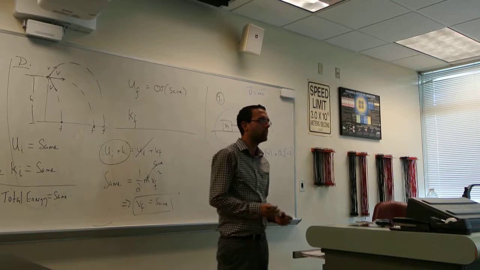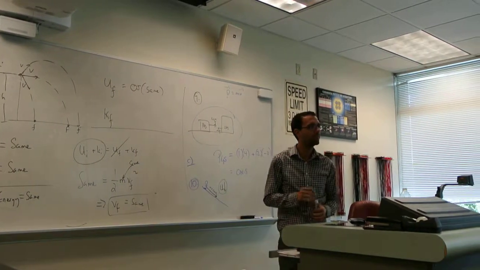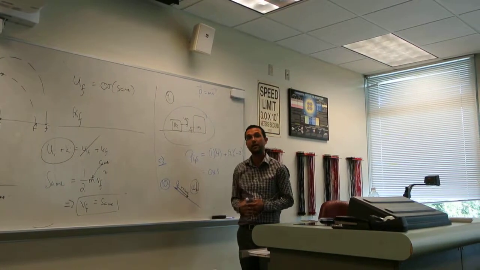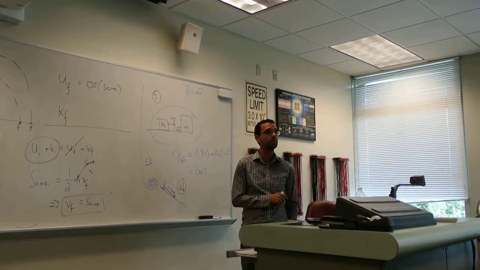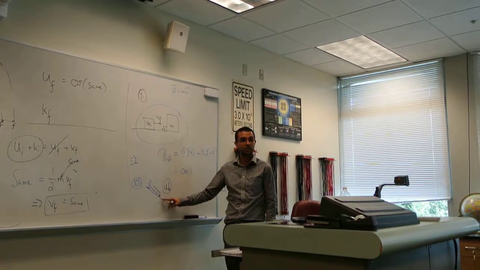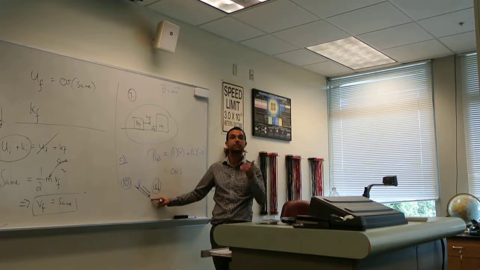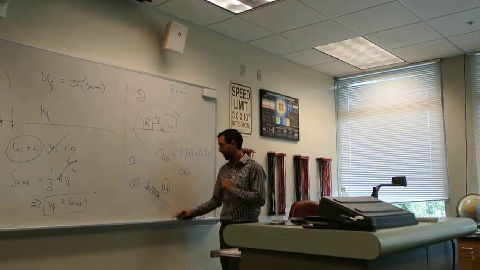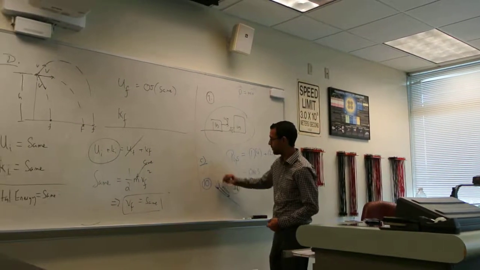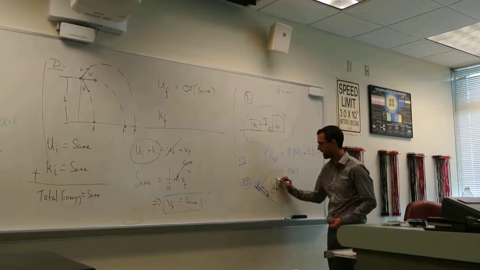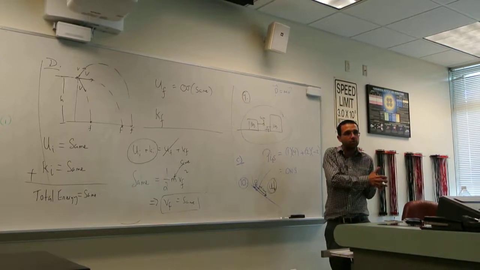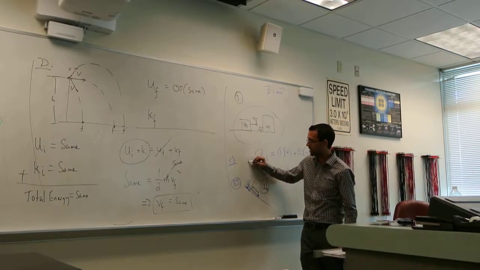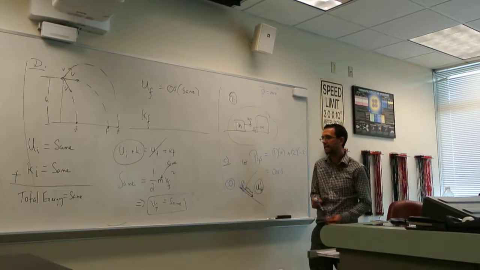So what's the only explanation for this? Friction. If we cannot allow energy to be created or destroyed, so what do? Friction. There's friction. Does everybody agree there has to be friction for this to happen? And what does friction do? It's going to dissipate that amount of energy, the amount of potential energy that I lose. It's going to dissipate it in the form of thermal energy or heat energy.